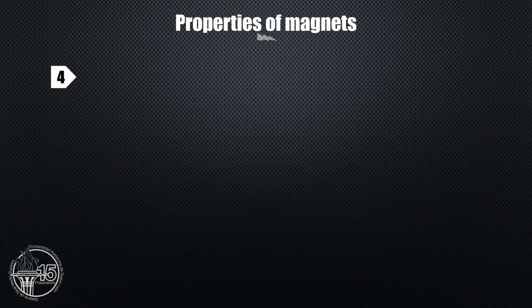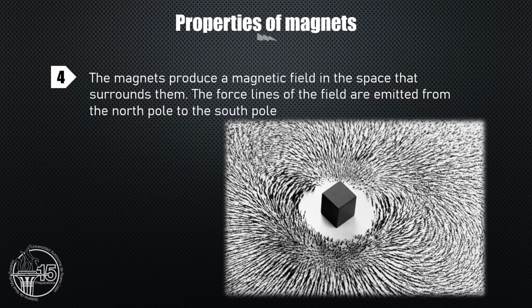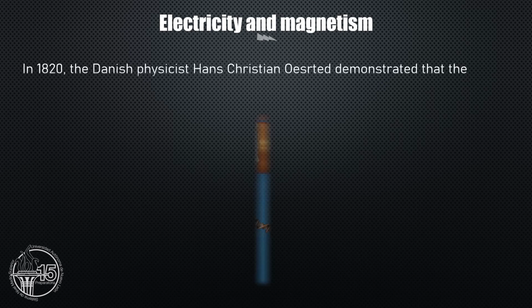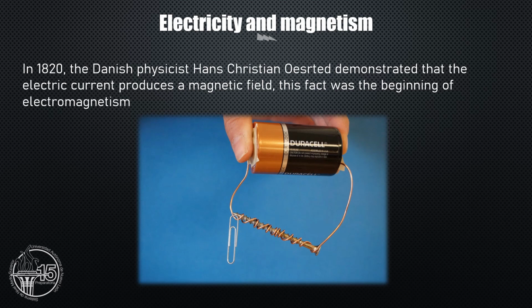Magnets produce a magnetic field in the space that surrounds them. The force lines of the field are emitted from the north pole to the south pole. In 1820, the Danish physicist Hans Christian Ørsted demonstrated that electric current produces a magnetic field. This fact was the beginning of electromagnetism.